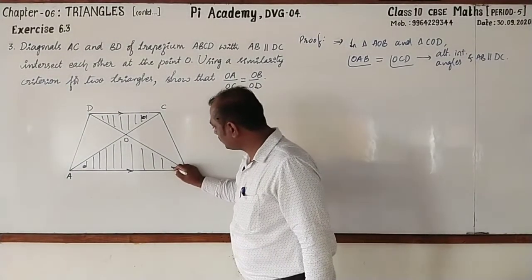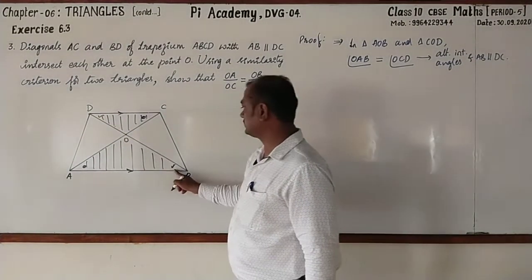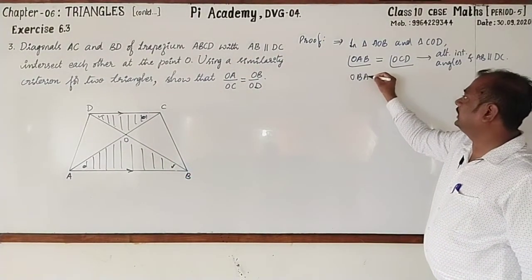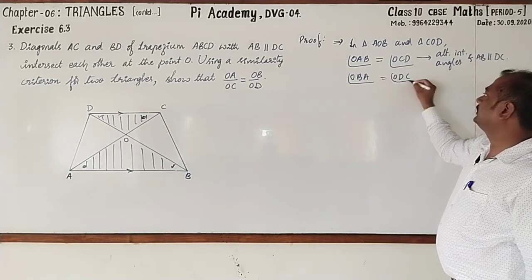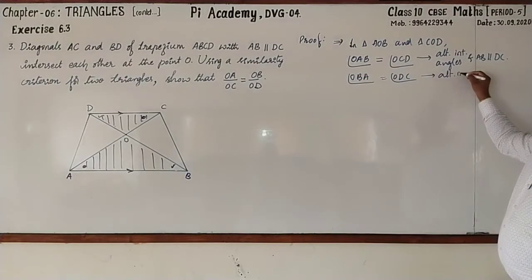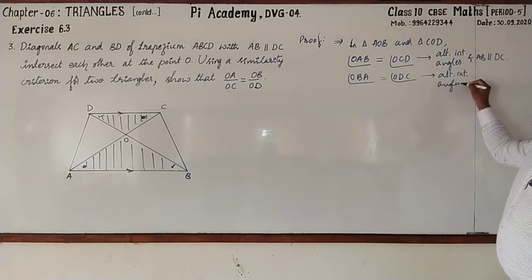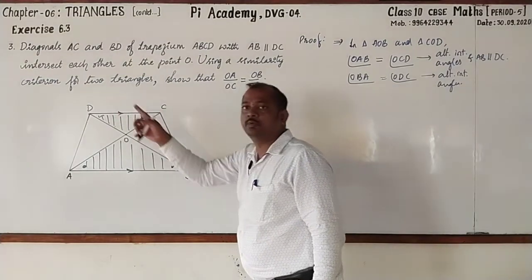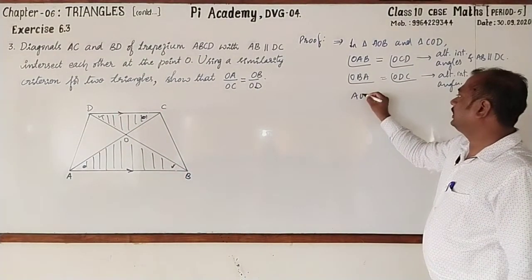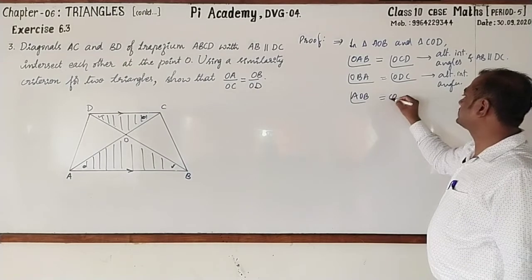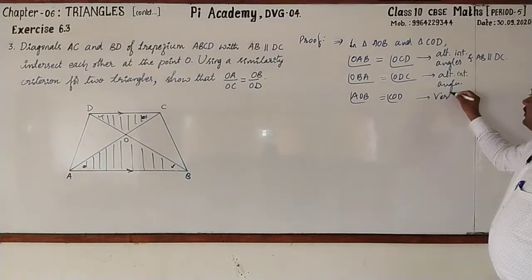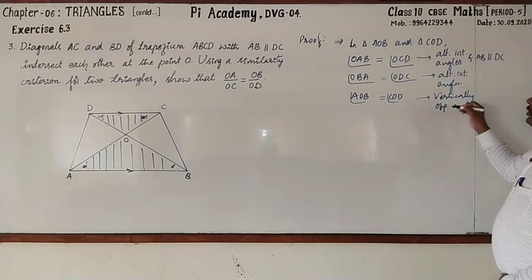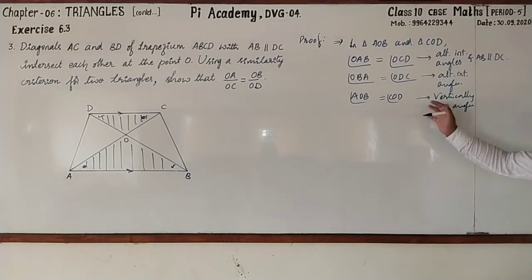Similarly, you can also go for this. Look at these triangles. That is OBA and ODC. OBA and ODC. The reason is same. Alternate interior angles. And one more. Angle AOB and COD. They are also equal. AOB is equal to angle COD. What is the reason? Reason is vertically opposite angles. Only two pairs of angles are enough, but I have taken one more.